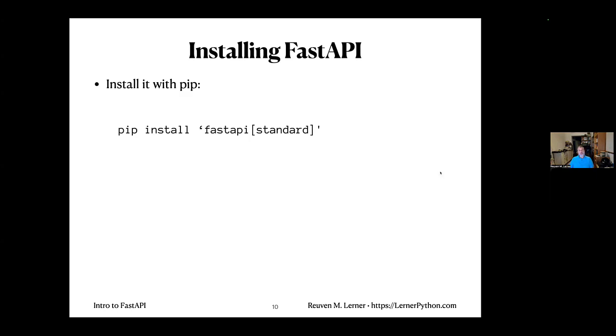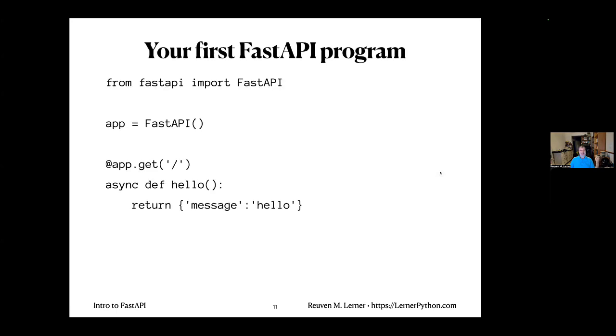So you install it with pip, and notice you don't want to just install FastAPI. You want to install FastAPI standard. That includes a whole bunch of different dependencies that you're going to need to get it to work. Okay, now I've installed this package. Now what? Well, here is your first FastAPI program.